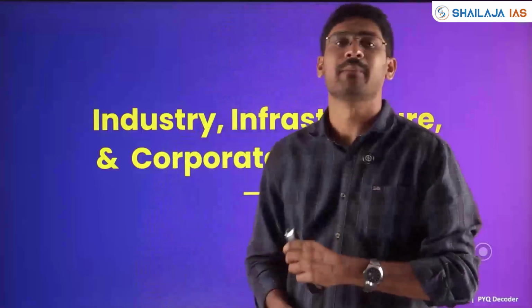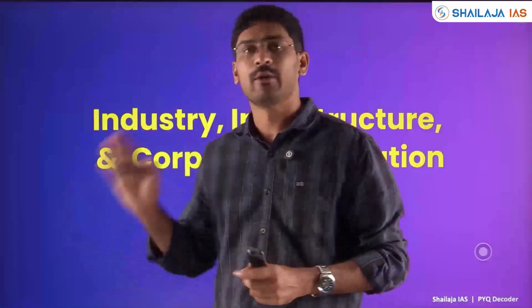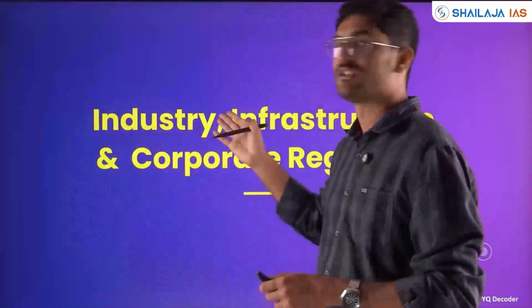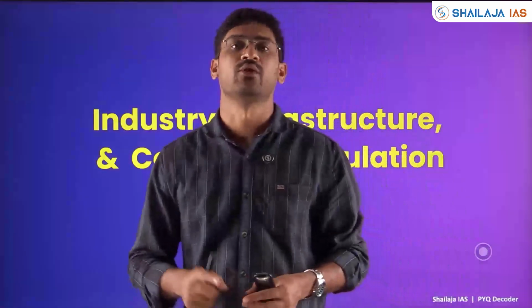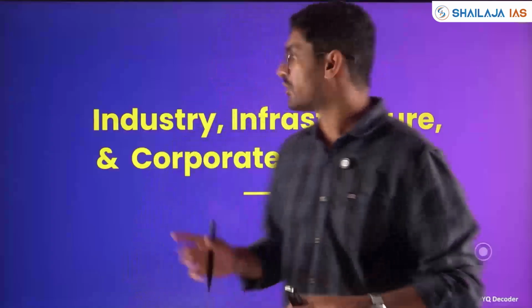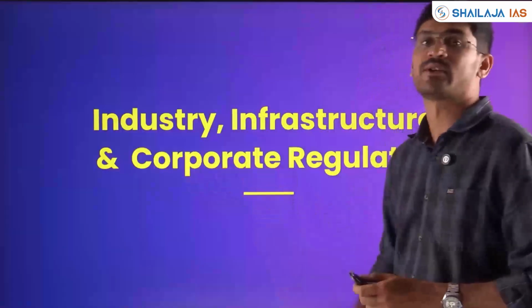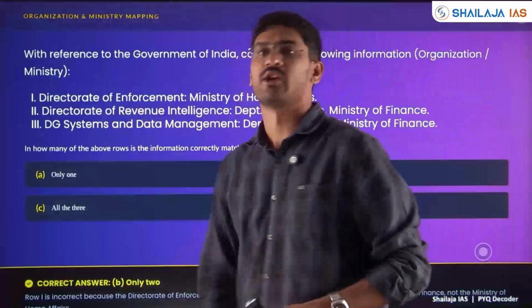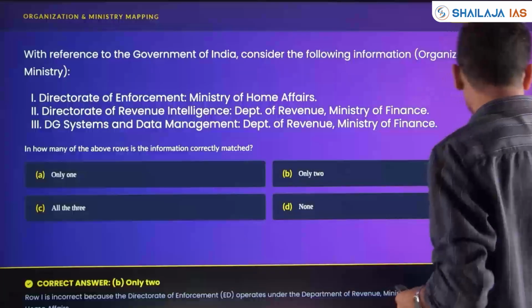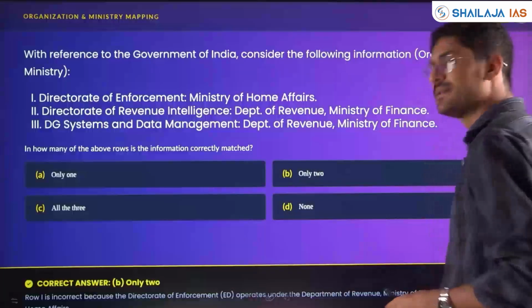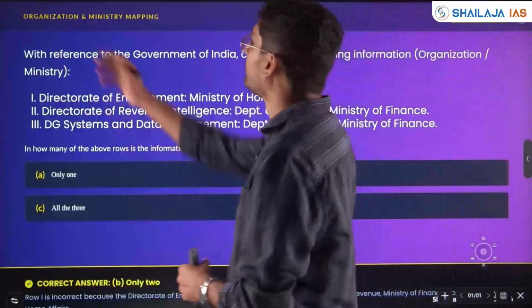Already we discussed the 5 important pillars in the previous 5 classes. Now we will be seeing industry and infrastructure, be it road, railway, ports. Questions will be asked on these, and with respect to corporate governance and regulations. We'll see one by one the questions UPSC has asked in the last 5 to 6 years.